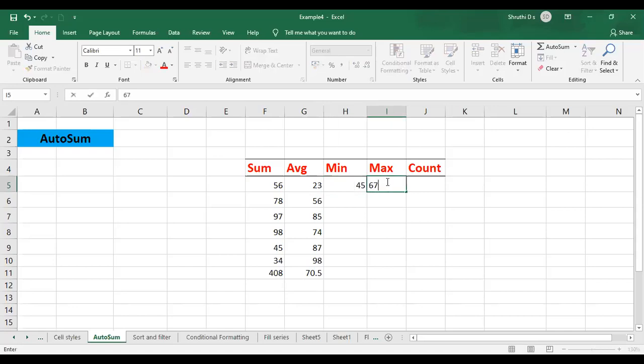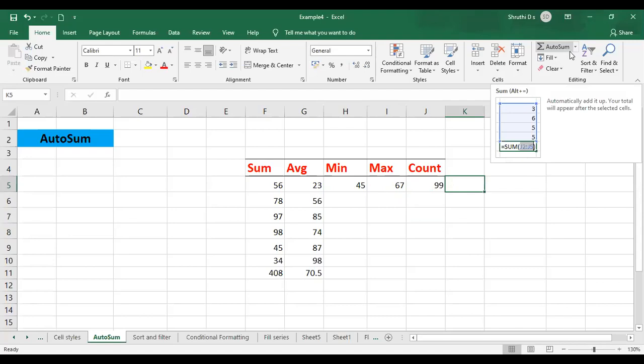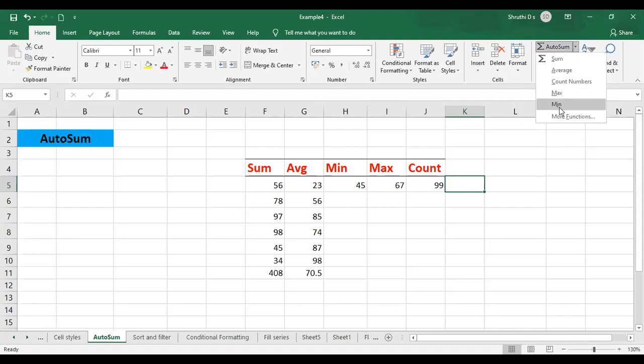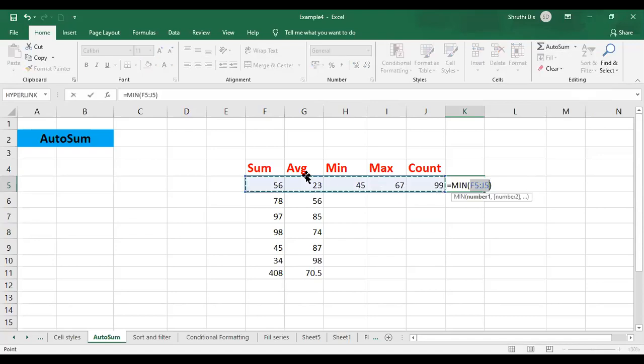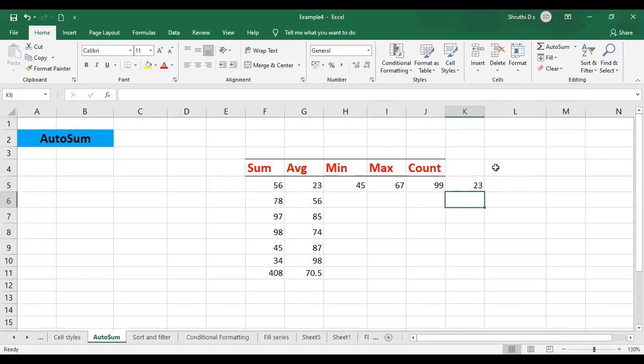I'll just try to enter the data here for minimum. Okay, so I have entered some data. I'll place the cursor over here. I want to get the minimum out of that particular range. So just click on the drop down available in the auto sum and select the min option. Automatically it is going to choose the horizontal row, the first row in which I have entered the data. Just press enter. It is going to give you the minimum number. So out of 56, 23, 45, 67 and 99, we have got 23 as the minimum number.